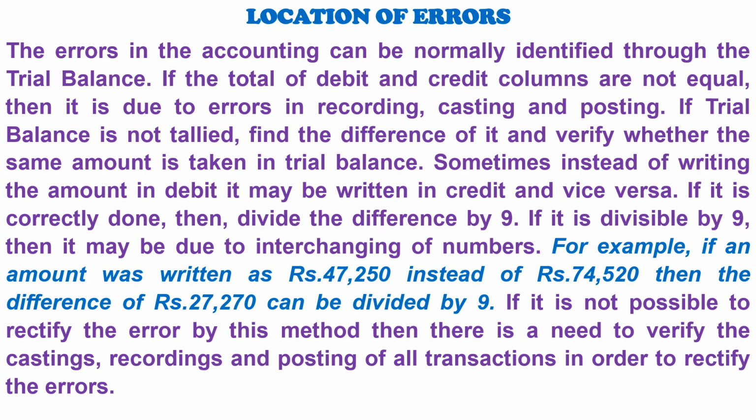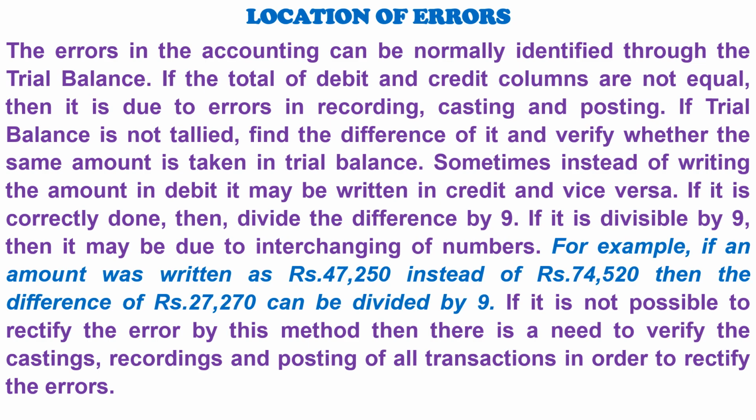If the total of debit and credit columns are not equal, then it is due to errors in recording, casting and posting. If trial balance is not tallied, find the difference of it and verify whether the same amount is taken in trial balance. Sometimes instead of writing the amount in debit, it may be written in credit and vice versa. If it is correctly done, then, divide the difference by 9. If it is divisible by 9, then it may be due to interchanging of numbers.